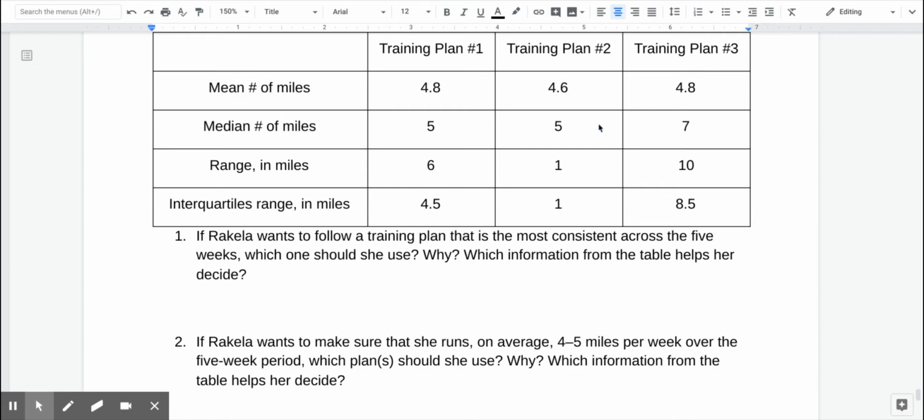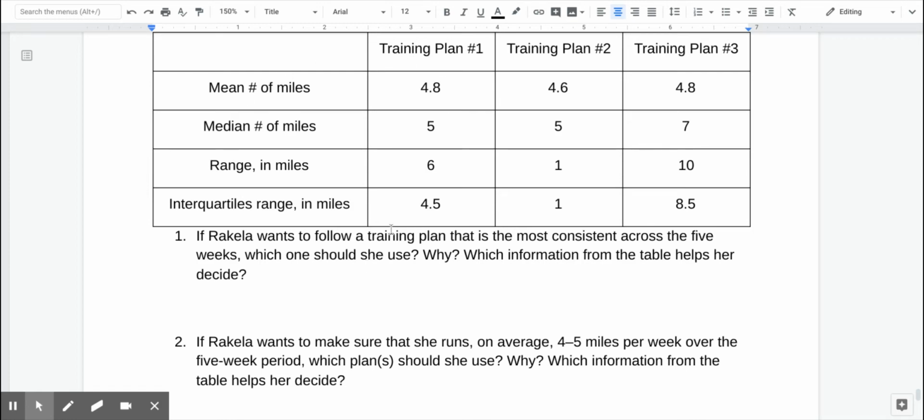Now, it would really be nice if we had what's called a 5-point summary, or a 5-item summary, for these. It would include the minimum, the lower quartile, the median, the upper quartile, and the maximum.